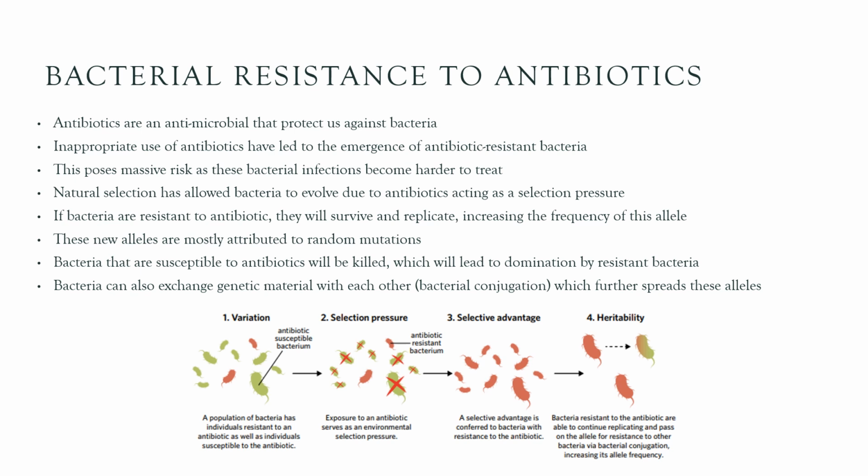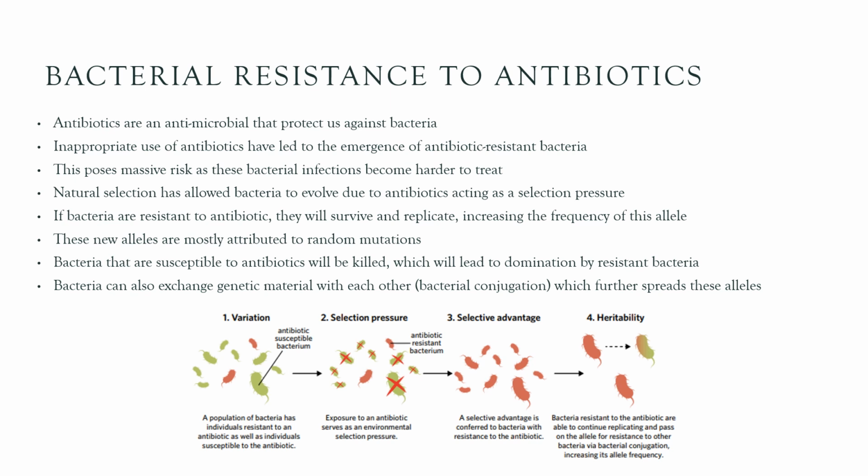So this is a massive problem at the moment. And you've probably heard about it. This is when bacteria are becoming resistant to antibiotics, and this is all through natural selection. So what happens here is that inappropriate use of antibiotics, so things like using them when you're not supposed to or not using them for the time period you're supposed to, can allow bacteria to not completely die from these antibiotics, which means that a couple of bacteria that have resistance to the antibiotic are still alive.